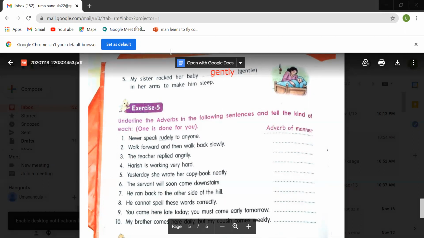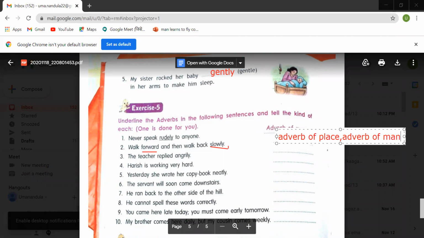Okay. So first you underline what are those. You see walk forward, walk slowly. So you have two types, two sorts of adverbs here, right? So I'll be writing here adverb of place, comma, adverb of manner. Two types are there, children. Okay, so we have to write like that. And I will be going with the third one.